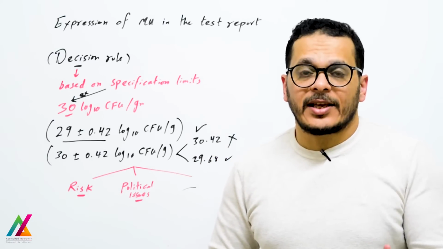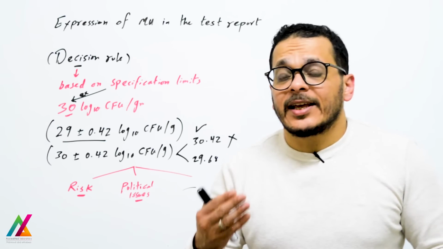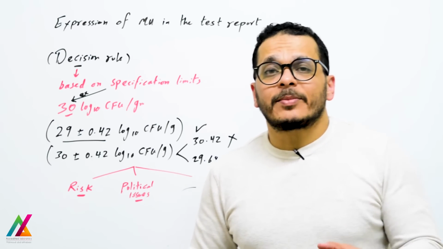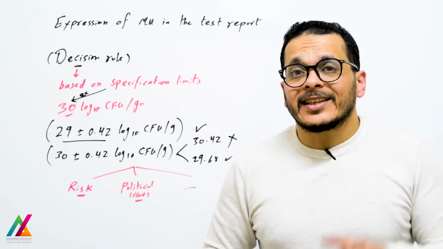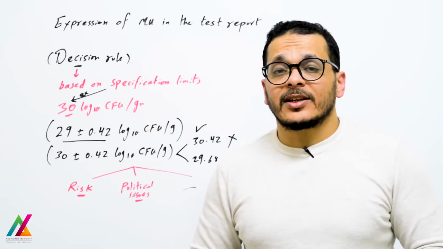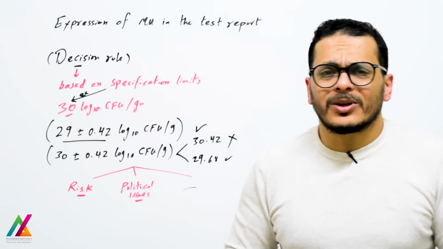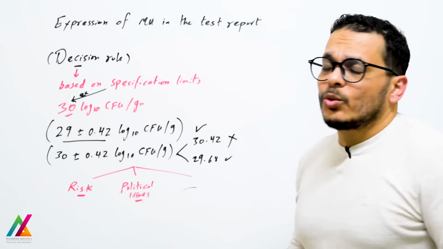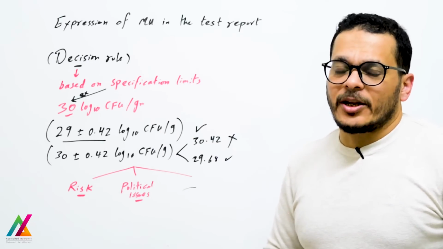They will decide based on many points that I will explain in detail in specific lectures. I will explain the whole standard for decision rule, which is ILAC G8 2019 edition, in a specific lecture, but here I will only give an example. So the decision rule will be based on the specification limit.